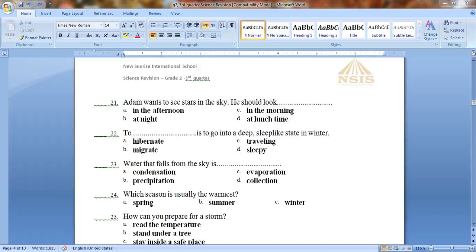Good morning, grade 2. Today we will complete solving the science revision sheet for the third quarter. We will start with question number 22, which is on page number 4.